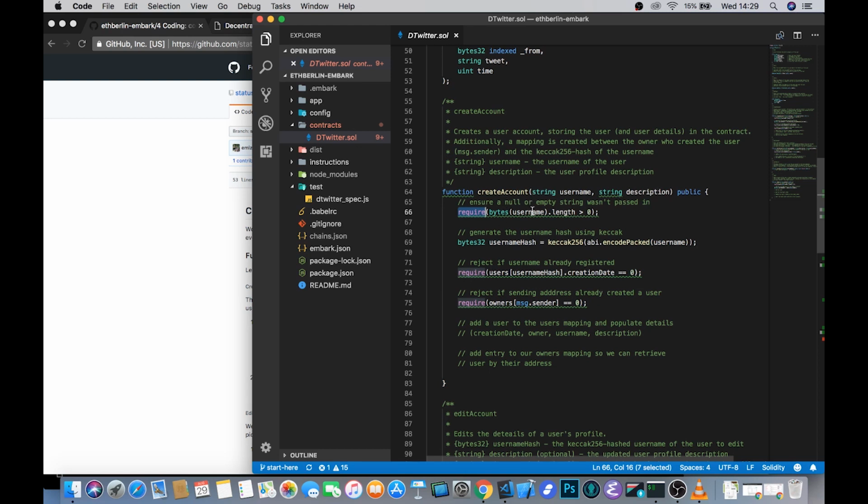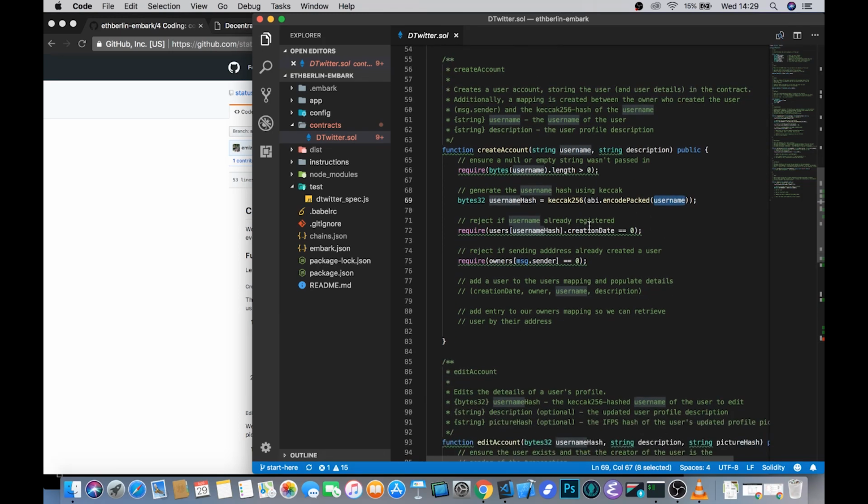Here we're checking that indeed a username has been passed in by making sure that its length is greater than 0. We're then using this keccak256 hash, which is the precompiled EVM function, to generate the username hash based on the username that is passed in. And we're then making sure that this user hasn't already been created.